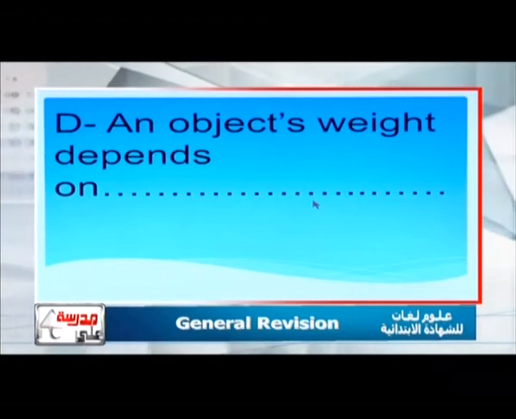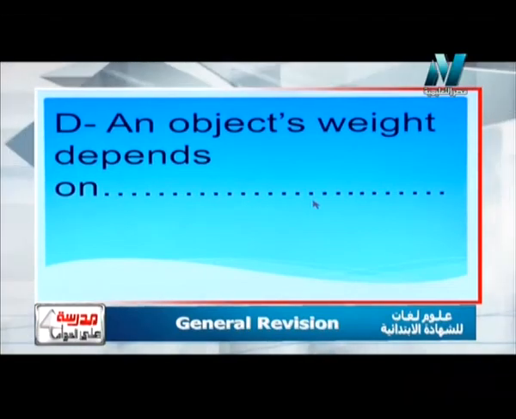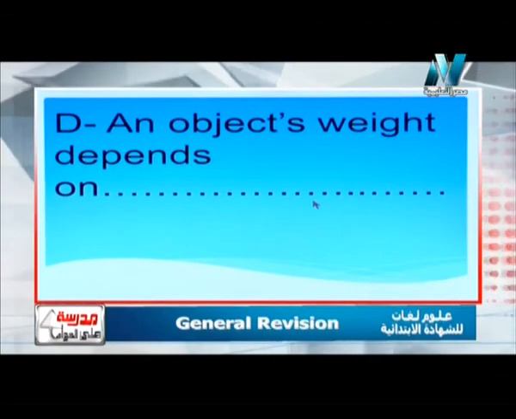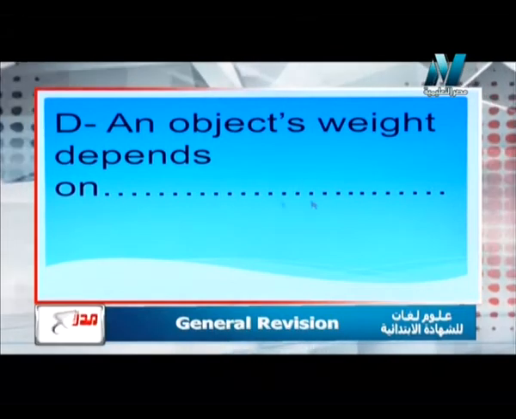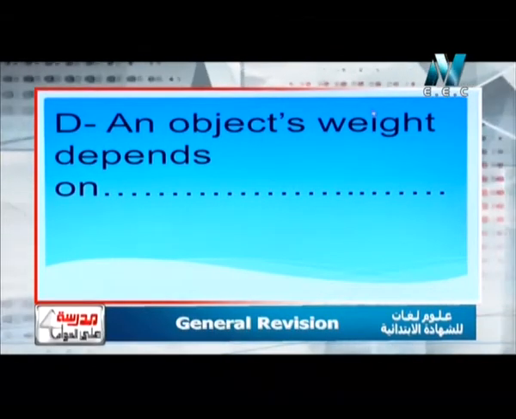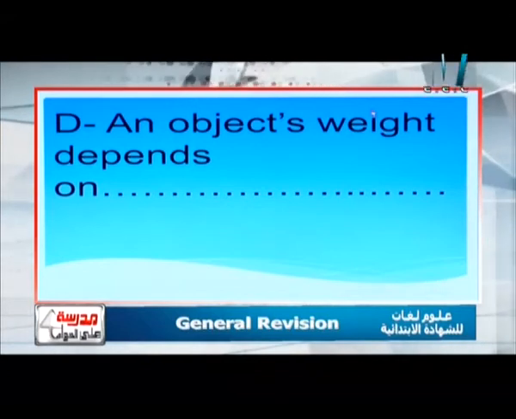Another question, an object weight depends on what or what? Here another point I want to explain more and more. Here when we find the word depend, لما الاقي كلمة depend, I need to write the factors. عايز اكتب العامل اللي بتأثر على الويت. We have studied 3 factors affecting weight. Do you remember them? We have studied that weight is affected by place, also the mass of the planet, also the distance from the center of the planet.